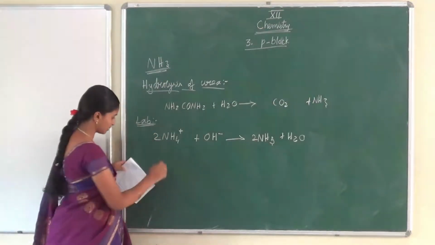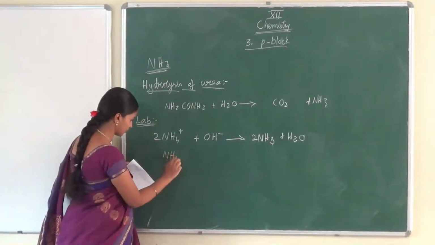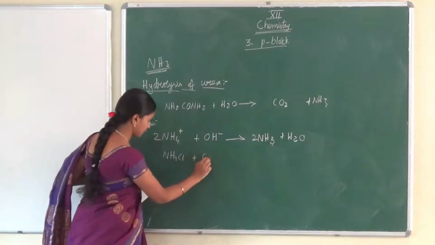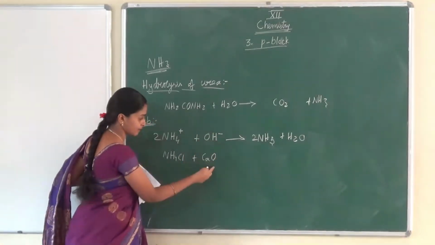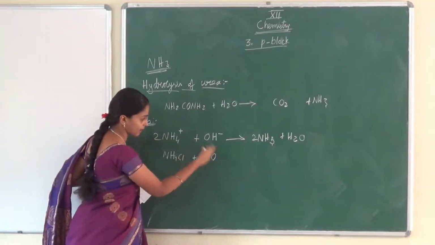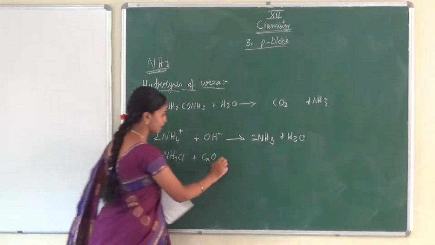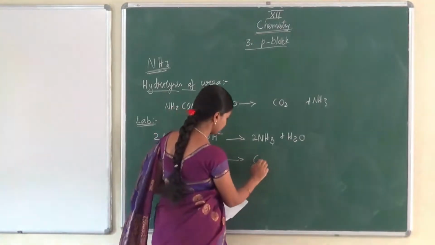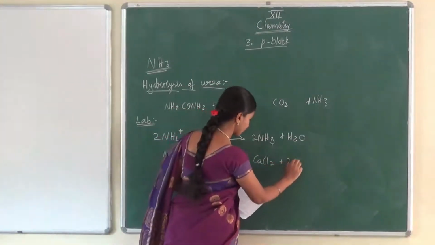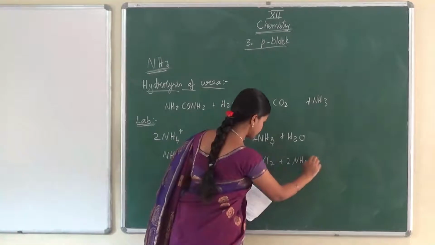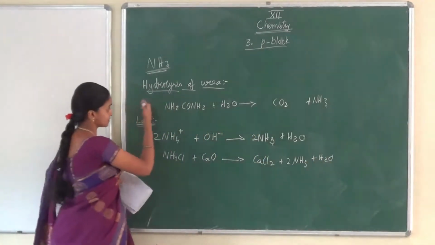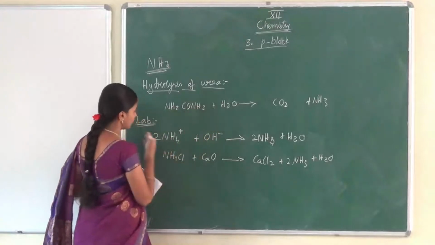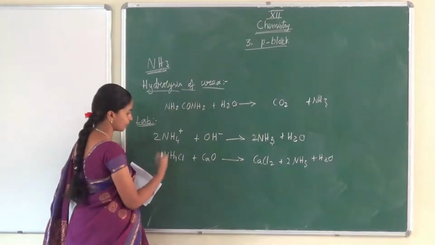The next one, I can take ammonium chloride NH4Cl, and treat it with the base calcium oxide. Not only with a hydroxyl base, we can take a non-hydroxyl base also. When we treat it here we get the products calcium chloride plus ammonia plus water. So in industry we can prepare ammonia from urea, in the lab we can prepare it from an ammonium salt.